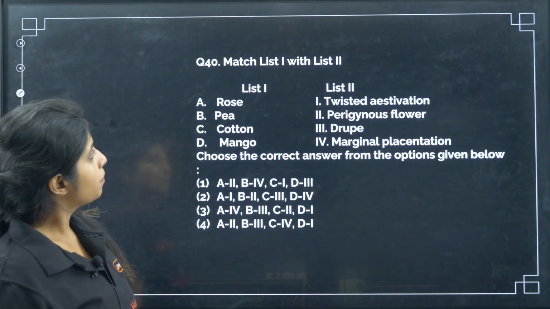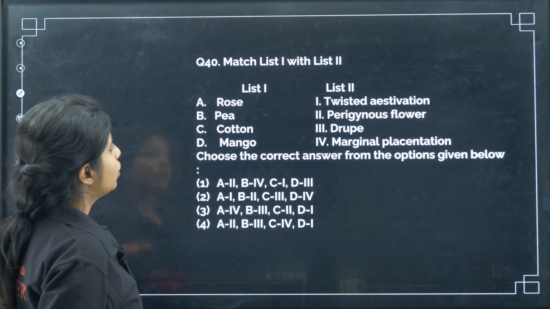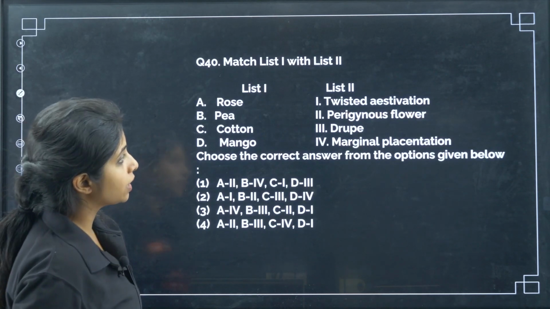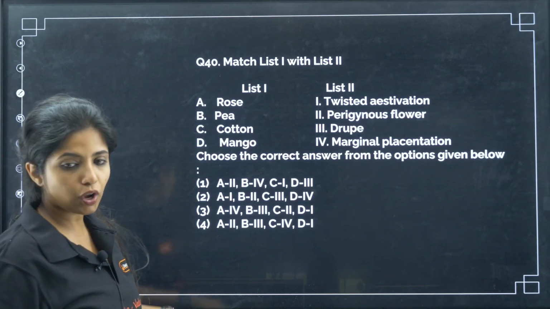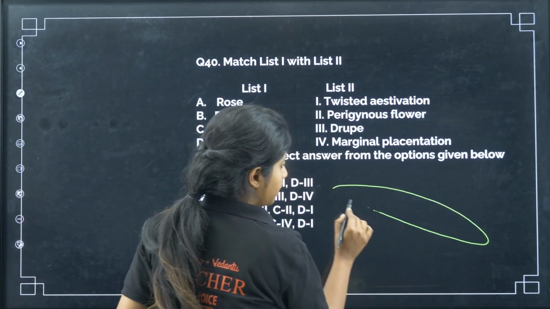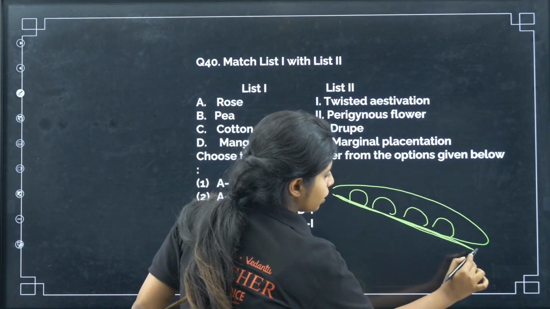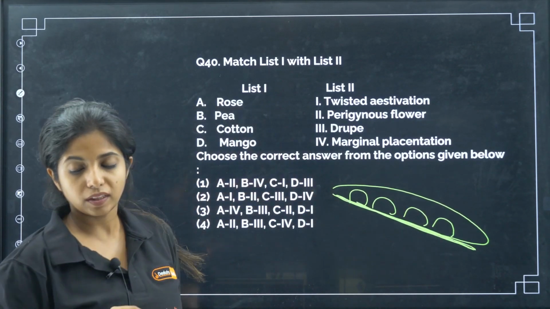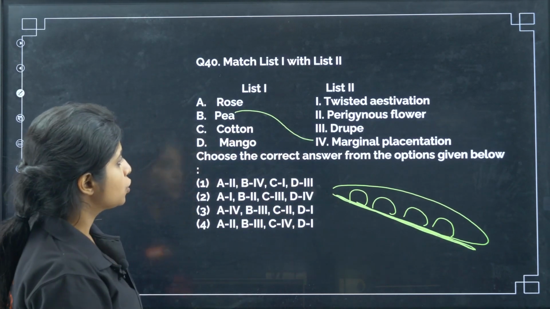Next. Match list 1 with list 2. Last 10 questions. Rose, pea, cotton and mango; twisted aestivation, perigynous flower, drupe and marginal placentation. If you talk about marginal placentation, that is the easiest spot that I remember. In a pea plant, you have placentation at one particular margin, this is where the placenta is located. So I'll go with P. P is marginal placentation. So B goes with 4.